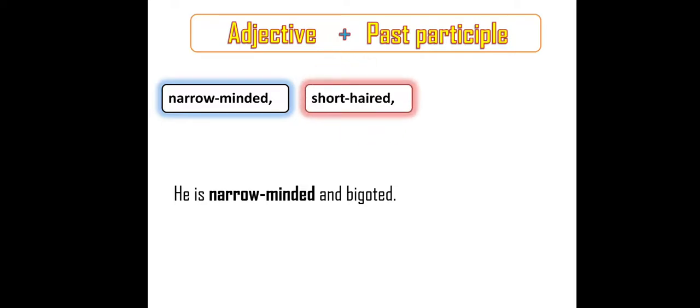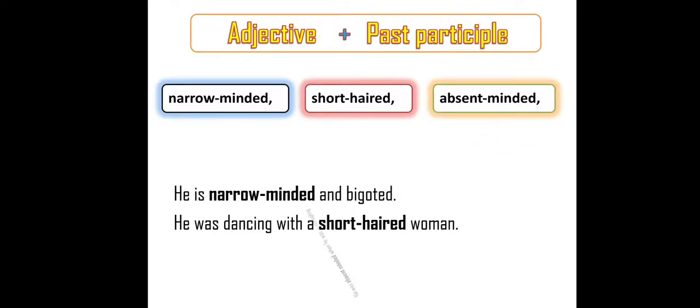And the second one is short haired. He was dancing with a short haired woman. Woman is a noun. Here the word woman is described with a compound adjective formed by adjective plus past participle. Short adjective, haired past participle.